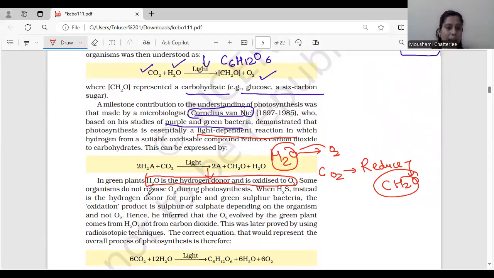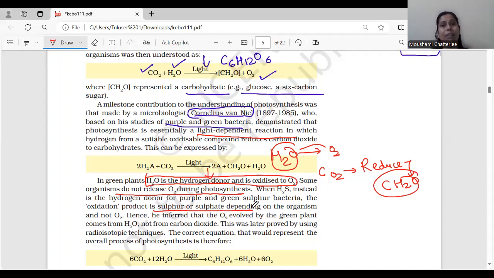Some organisms do not release oxygen. There are a few organisms which do not release oxygen during photosynthesis. So what do they release? When H2S is the hydrogen donor, as in purple and sulfur bacteria, the oxidation product is sulfur. So there are a few sulfur bacteria, purple bacteria, where there is no release of oxygen.